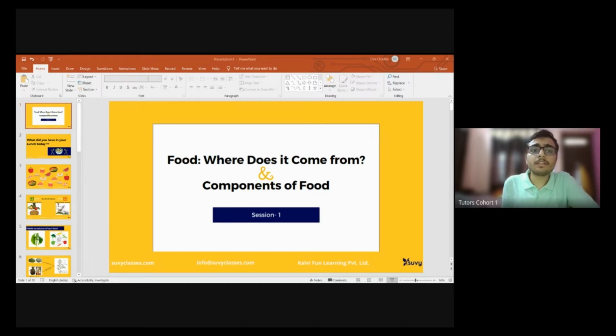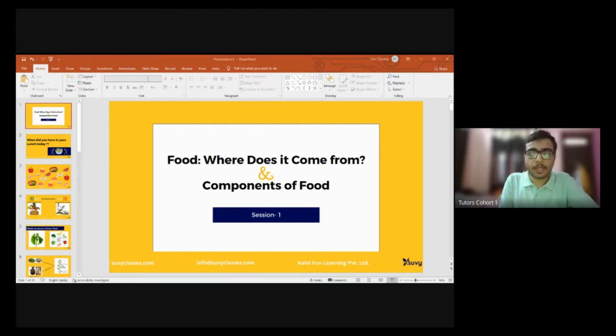What is sprouting? Basically, if this is a seed, and when a plant grows out of seed, it comes out like this. This process is sprouting of seed. Bursting of seed. This is sprouting. So these are very tasty and nutritious for us. That's why sprouts are an integral part of the salads that we have.